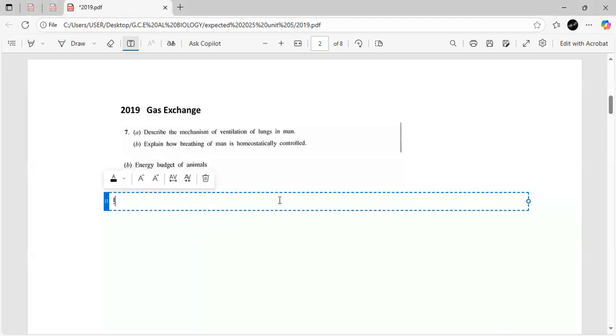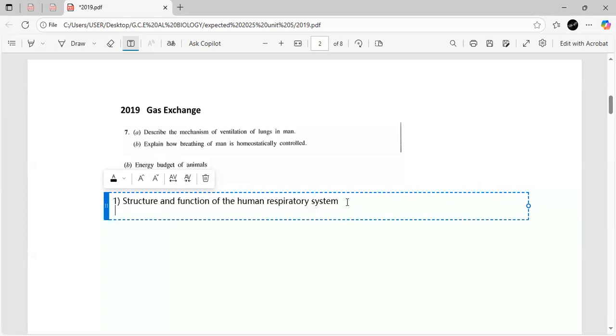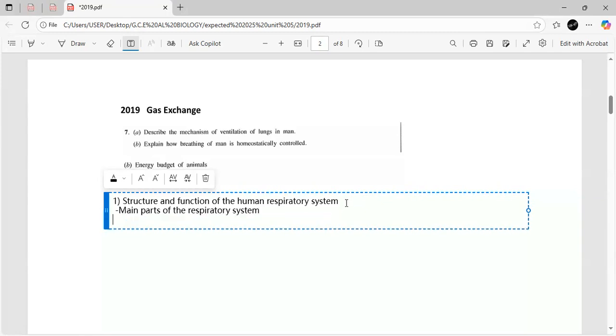So the first one is the structure and function of the human respiratory system. I'll write it down. In this essay, you have to write about the main parts of the respiratory system, such as the nostrils, mouth, the larynx, pharynx, the bronchi, the bronchioles, and alveoli and their functions. And also, you have to talk about the lungs, right? The shape of the lungs and the membranes in the lungs.